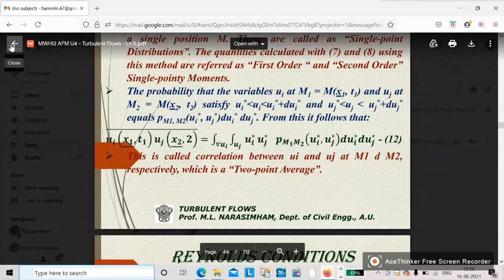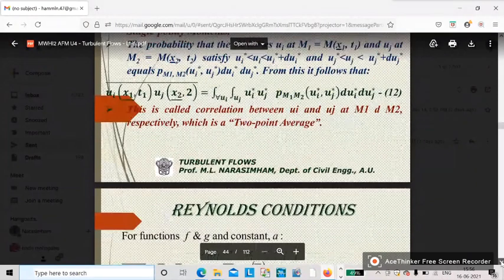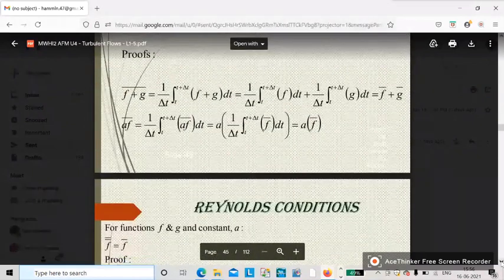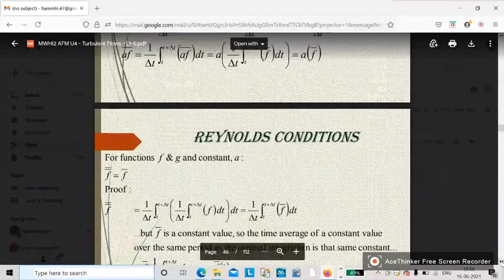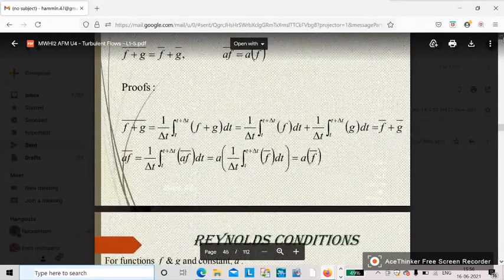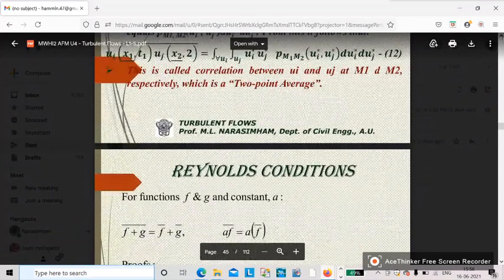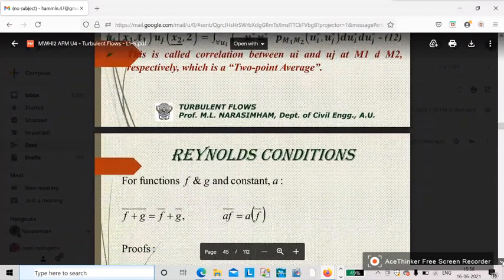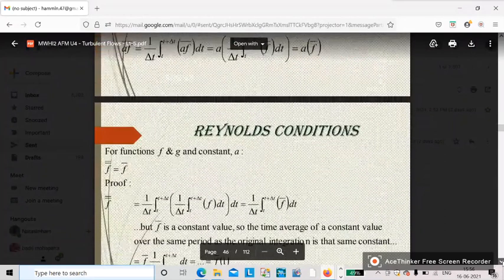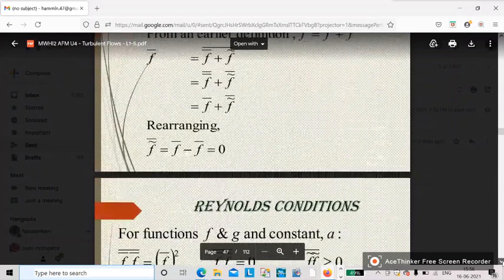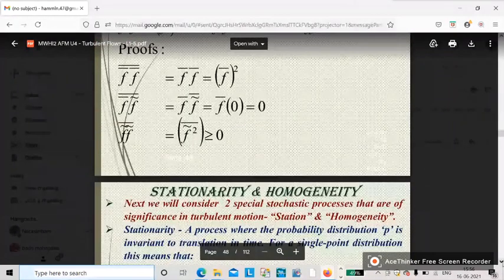It is in the turbulent flows L15 PDF. In that, the page numbers 45, 46, 47, 48. So these three pages you refer.